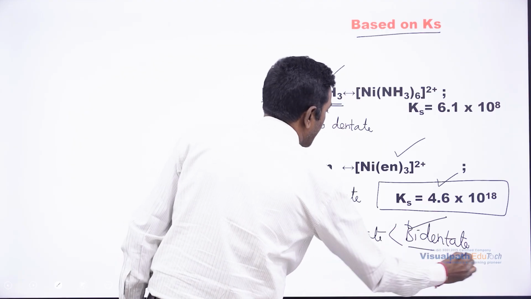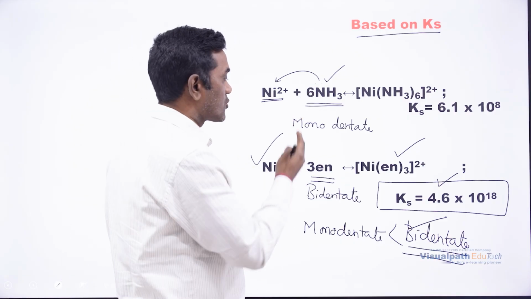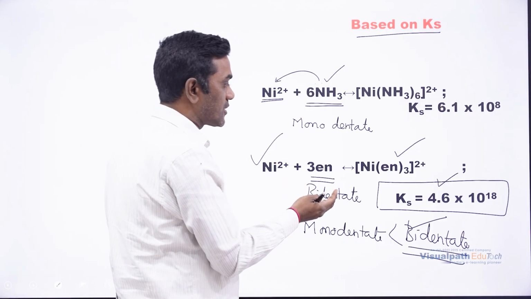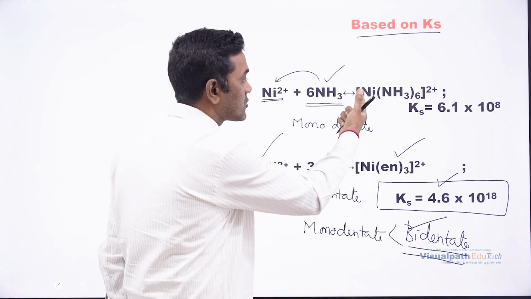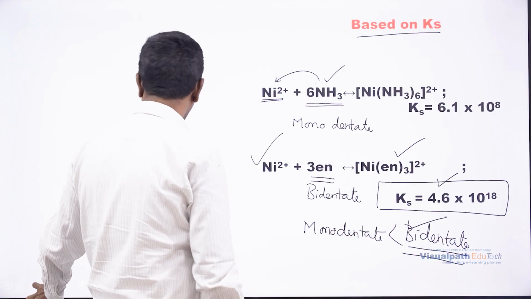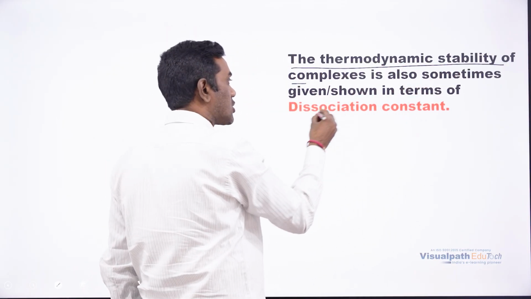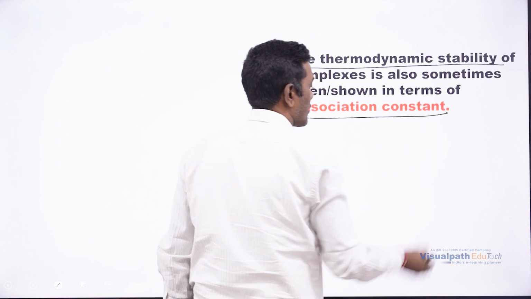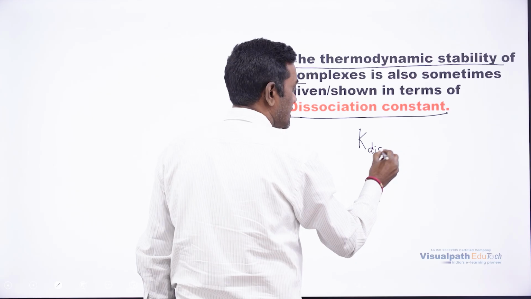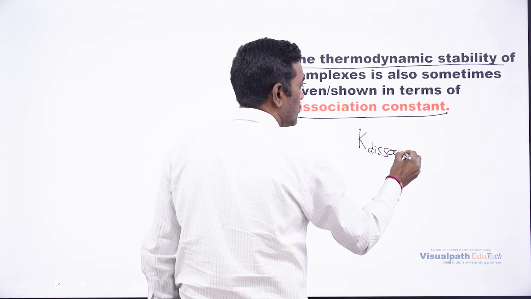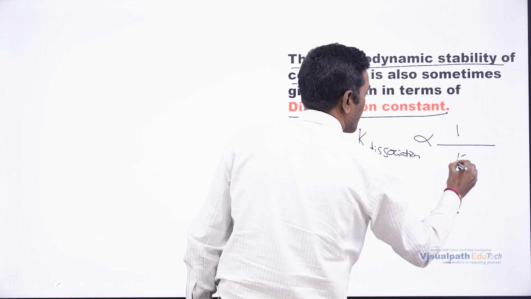That's the reason which is giving you a thermodynamically stable product, right? So thermodynamically stable product can be explained based on this strong ligand or bidentate ligand by using this equilibrium constant. Now, looking into thermodynamic stability of complexes, it can also be understood from the dissociation constant. Dissociation constant, that is K dissociation, is inversely proportional to the equilibrium constant.